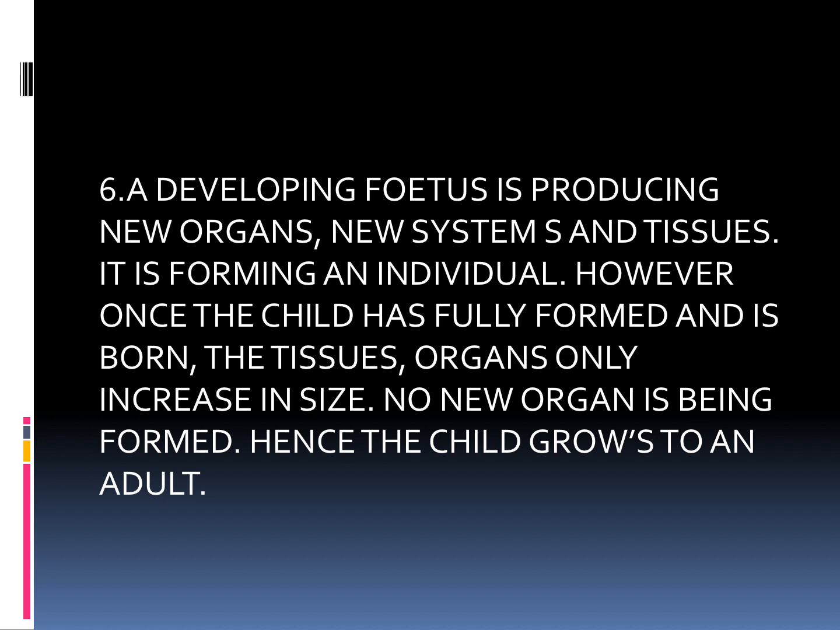Okay. Have you written, children? Write it fast. Write neatly. A developing fetus is producing new organs, new systems and tissues. It is forming an individual. However, once the child has fully formed and is born, the tissues and organs only increase in size. No new organ is being formed. Hence, the child grows to an adult.